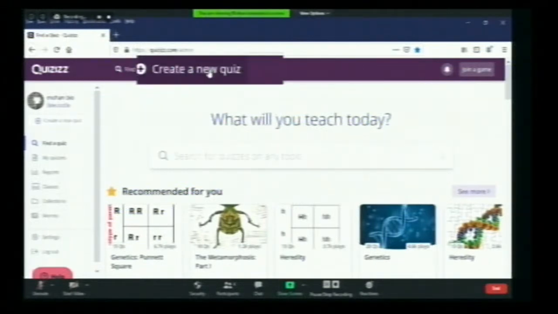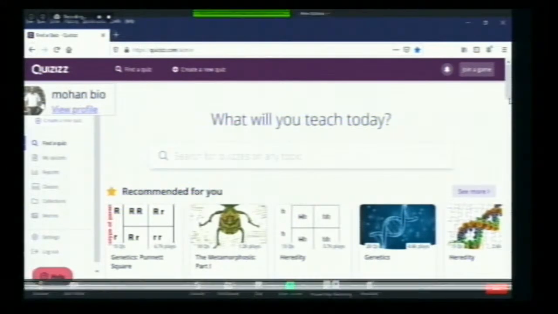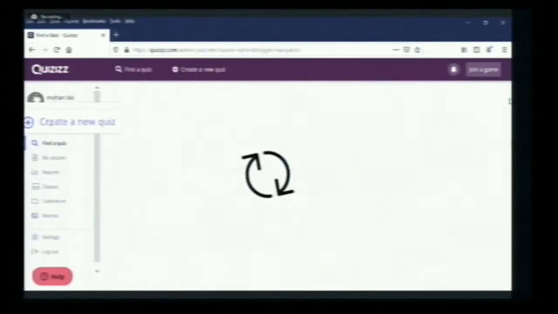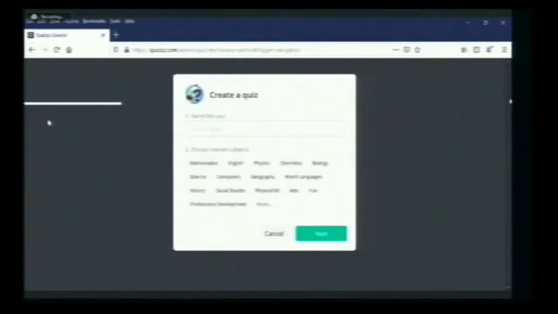Here on the left side, we will see our account, that is, which Google account we are logged in with. Below that, we will see create a new quiz. So click on that one, create a new quiz. The window opens to create a new quiz.